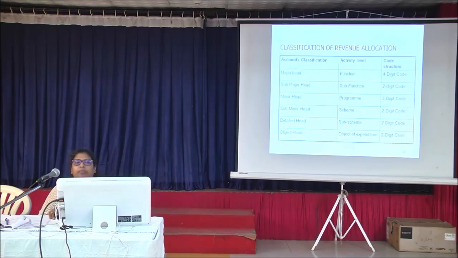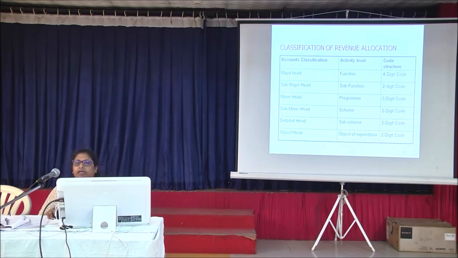Like here, major head function, it will show the function. 3002 will show the railway function. 3002 is 4 digits. Sub major heads will show sub functions, like demand number 3, 4, 5, so 2 digits. Then comes minor head. It will show the program. Say demand number 3, if you take 200, it will show accounts. So that 200 is 3 digits.